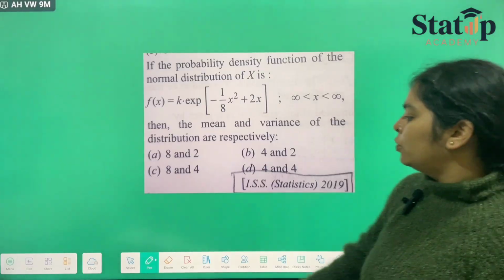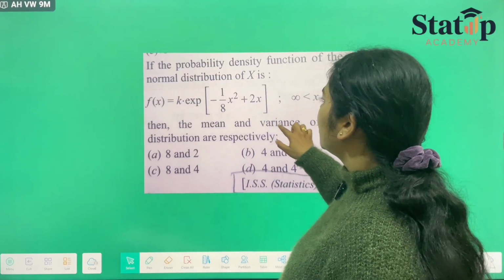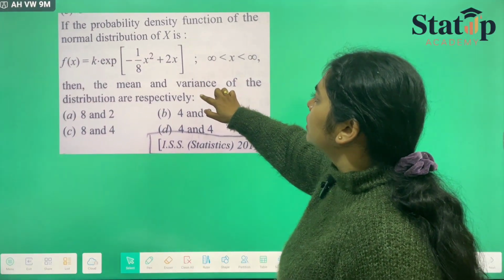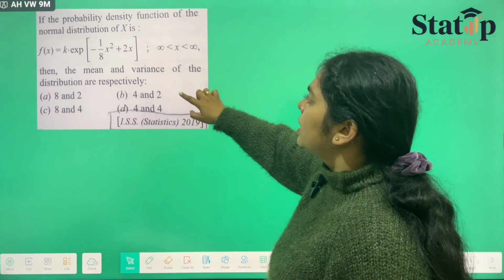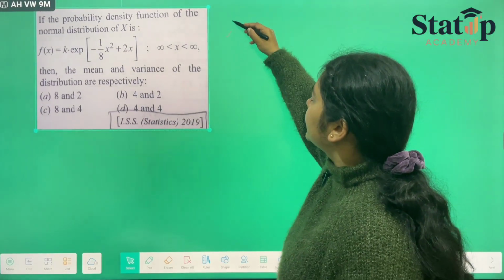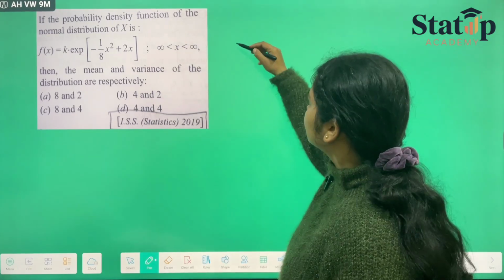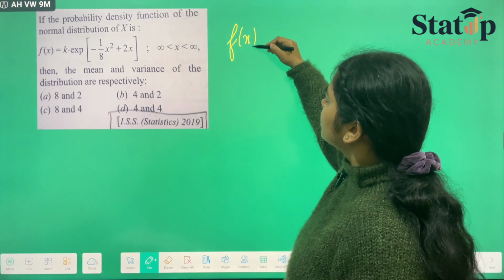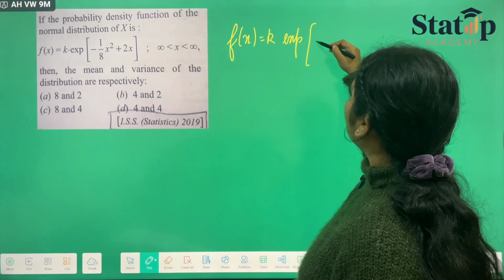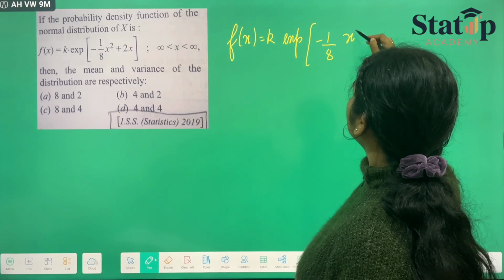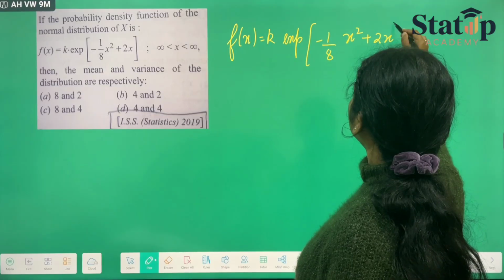Moving forward to one more PYQ of our class. This has been asked in 2019. This is a simple one. They have given us a PDF f(x) = k exponential minus 1 upon 8 (x square plus 2x).